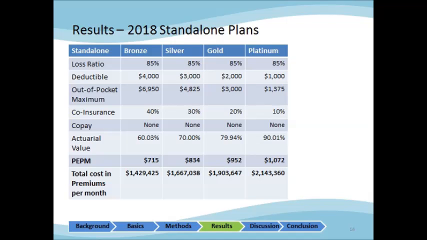Here are the results that we have for the standalone plans. Keep in mind that each column is one single plan. Each plan has the appropriate actuarial values and loss ratio. We do not use copay as mentioned before. And here we see the premium per month of each member, as well as the total cost for the company should they choose to pick a single plan.